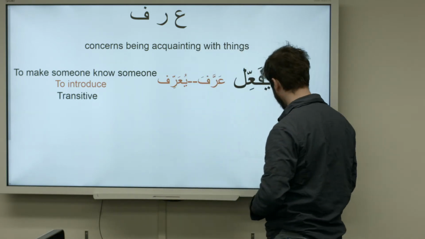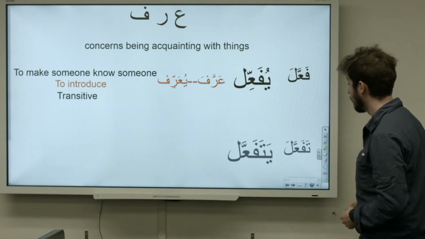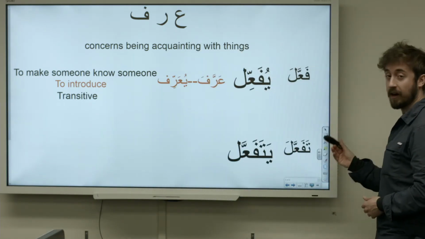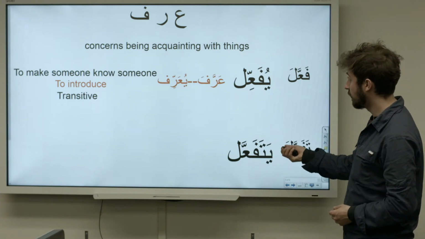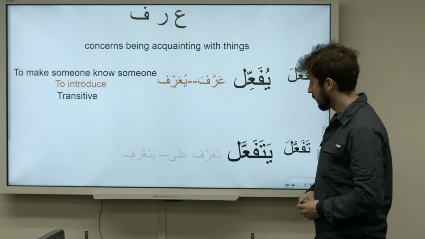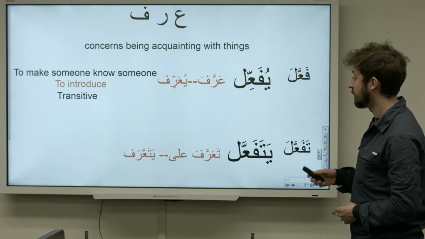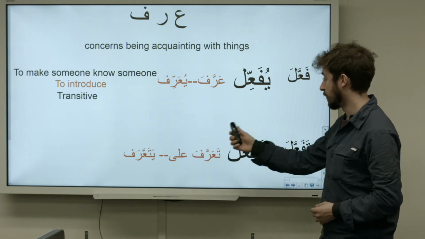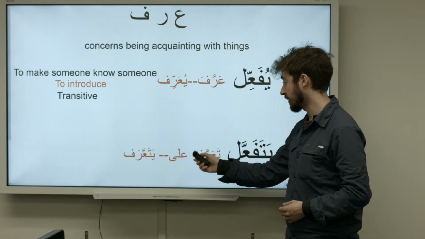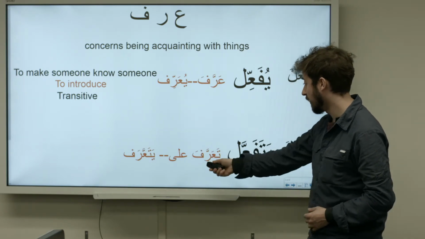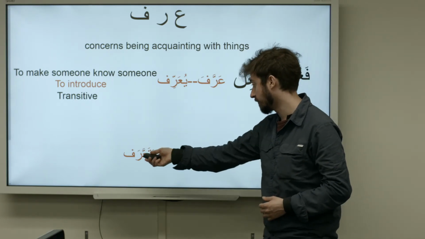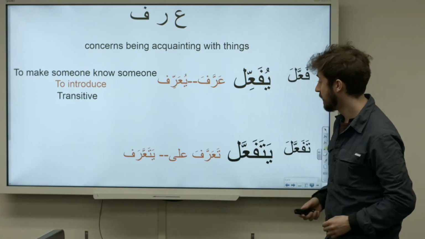Now, if we want to put this root into the fifth pattern instead, which is tafa'ala and yatafa'al, what do we get? We get ta'arrafa and yata'arraf. And this verb just happens to be one of those verbs that takes a particle. So you're always going to put ala after ta'arrafa or yata'arraf. So it always has ala after it.